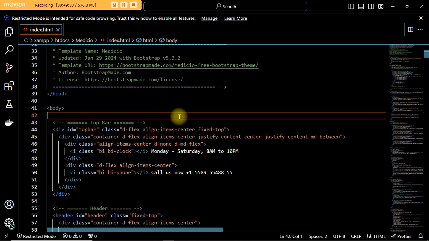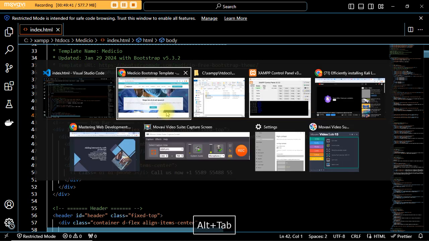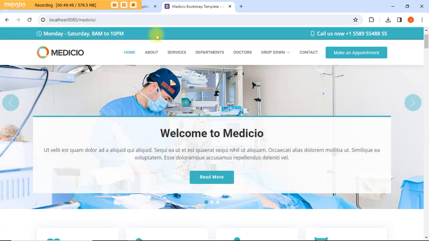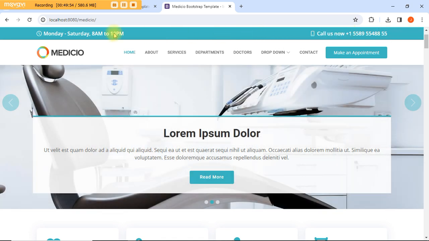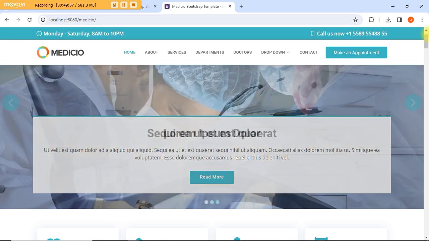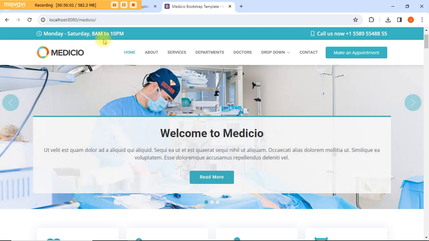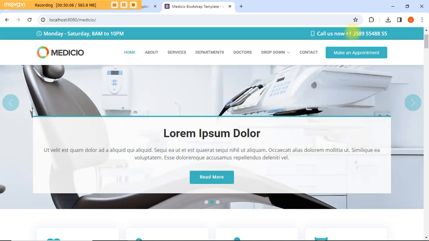Now let me show you something. They say top bar. Let's go back to our site. You will see that this top bar, the topmost one, the green bar from here to here, contains all these items. Say Mondays to Sunday, 9 a.m. to 10 p.m. Maybe the time is correct, or you want to change it, or this number is not right and you want to change it also.